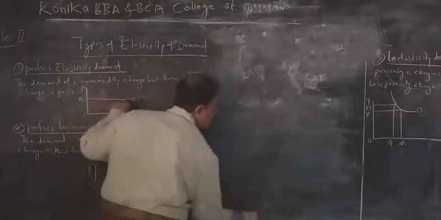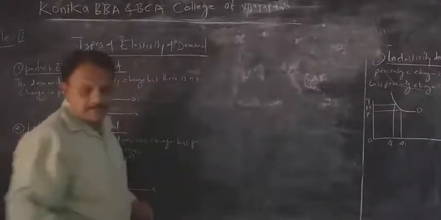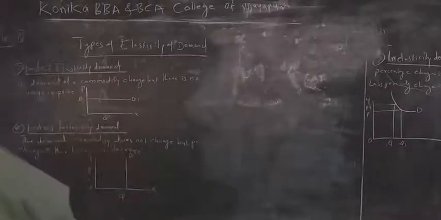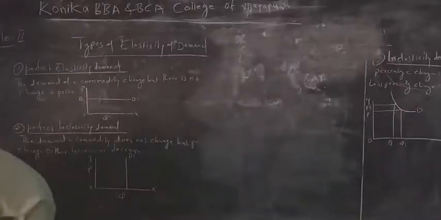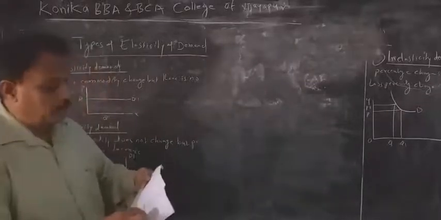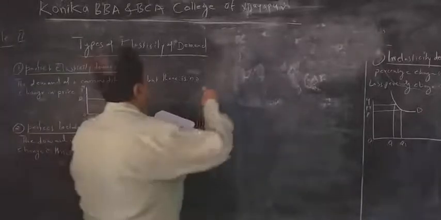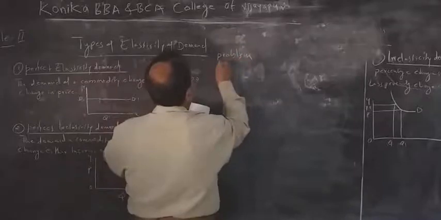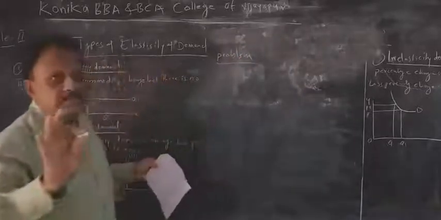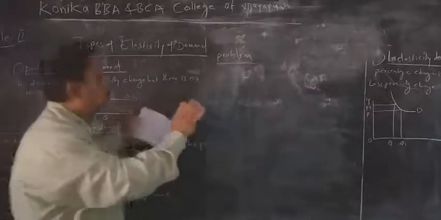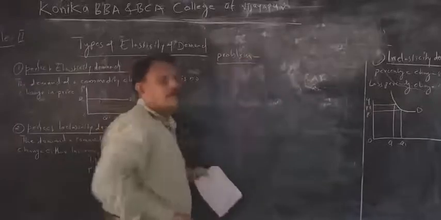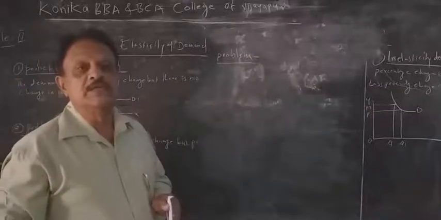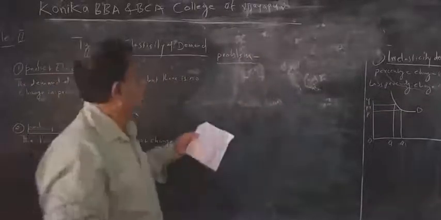This one I am sending you. Here, the second problem on price elasticity. Whatever I discussed, there is no connection to this problem. I am solving this second problem because you have to make a practice.